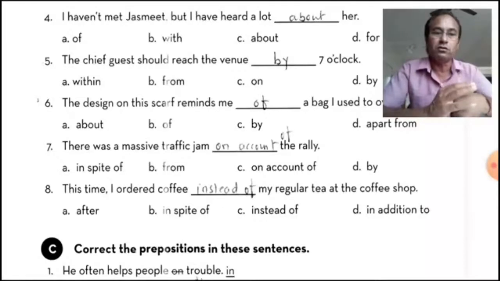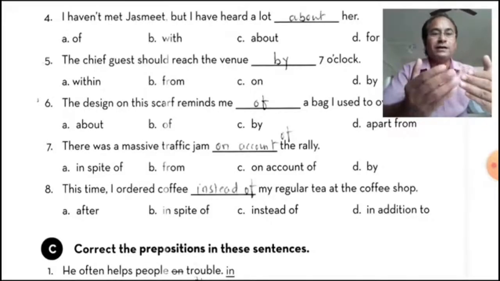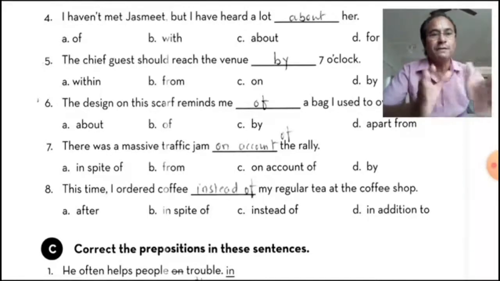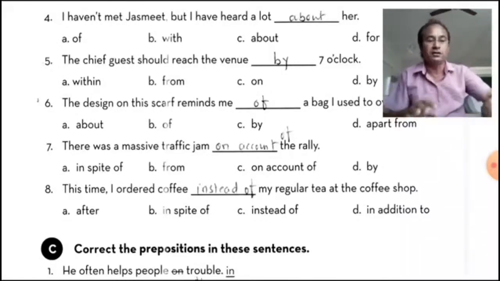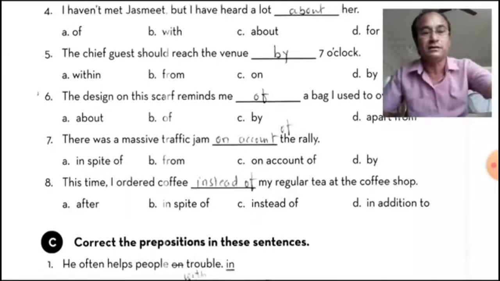This time I ordered coffee instead of my regular tea at the coffee shop. The options are after, instead, in spite and in addition to. In addition to means 'उसके अलावा', in spite means 'फिर भी', after means 'उसके बाद', but instead of means 'के बदले'. Every time I order tea, but this time I ordered coffee. Whenever I come, I order tea, but this time I ordered coffee. So these are the prepositions. Exercise number B. Now let's see.